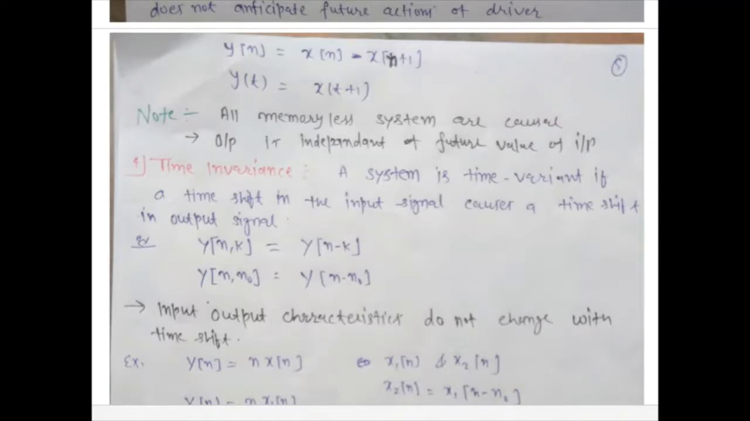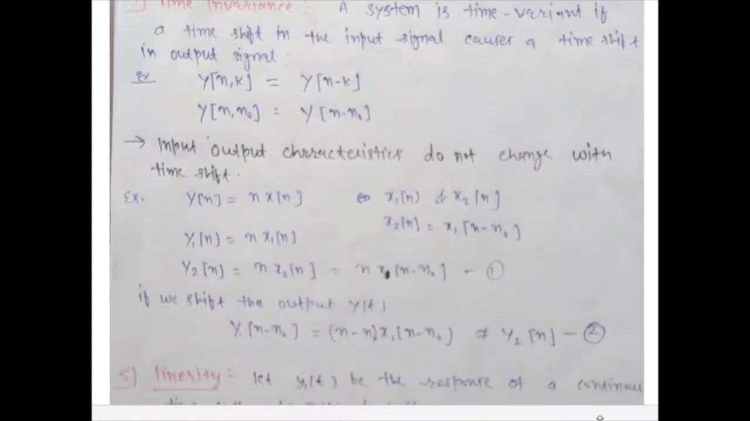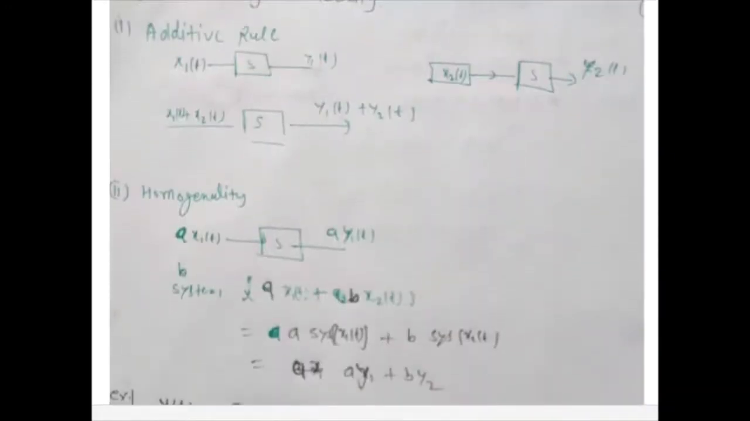And the fourth property is time invariance. A system is said to be time invariant if a time shift in the input signal causes a time shift in the output signal. Another definition is that the input-output characteristic does not change with time shift. Okay, and we can understand this with a diagram.